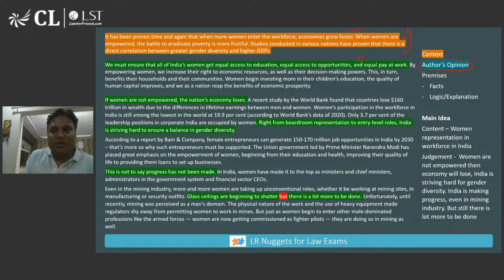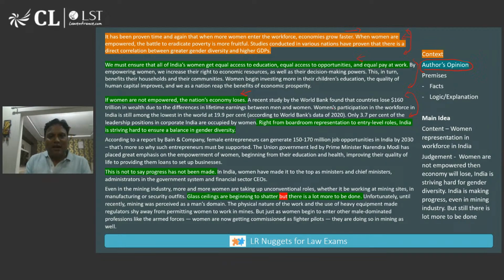Author's opinion. The author then explains why he believes this is important, because he says that once they are empowered, it will ultimately lead to economic prosperity. Third paragraph: again, if women are not empowered, the nation's economy loses. His opinion. Then he has backed that opinion using some facts, that a World Bank report is saying this.